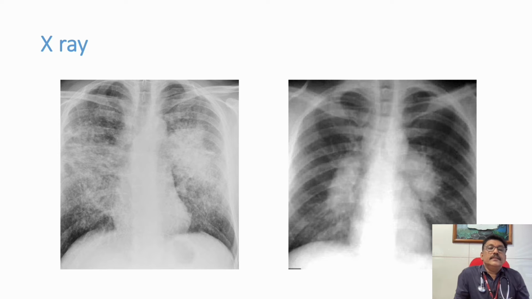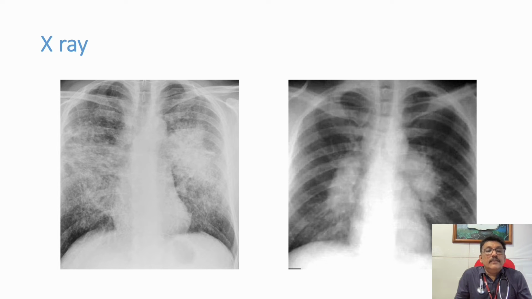Now, these are the two important X-ray findings. In the first X-ray, you are seeing multiple bilateral non-homogeneous opacities, looking like miliary tuberculosis. Differential diagnosis can be viral pneumonia, ARDS, pulmonary tuberculosis, sarcoidosis, chickenpox pneumonia, eosinophilic pneumonia.